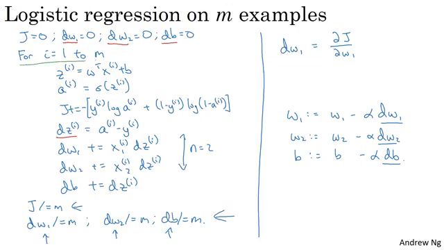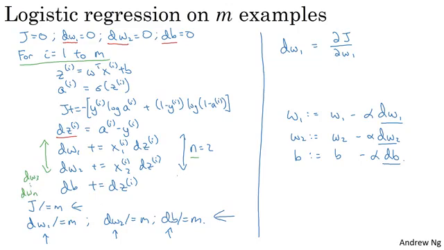The first for loop is this for loop over the m training examples, and the second for loop is a for loop over all the features over here. So in this example, we just had two features, so n_x equals 2. But if you have more features, you end up writing dw1, dw2, and you get similar computations for dw3, and so on down to dw_n. So it seems like you need to have a for loop over the features, over all n features.